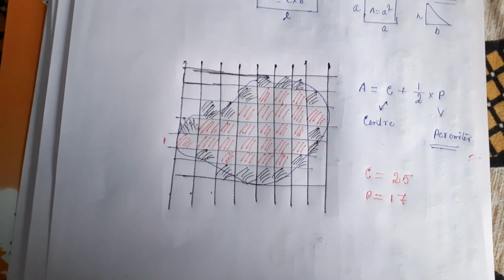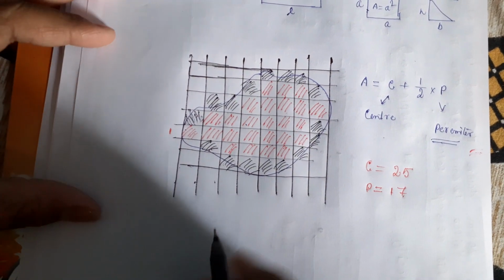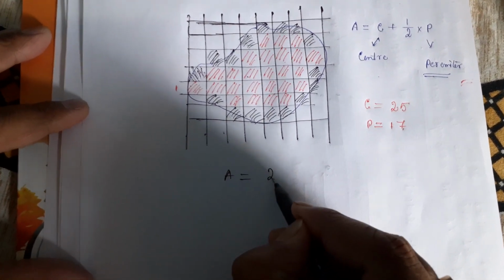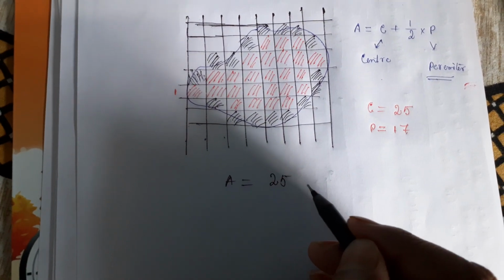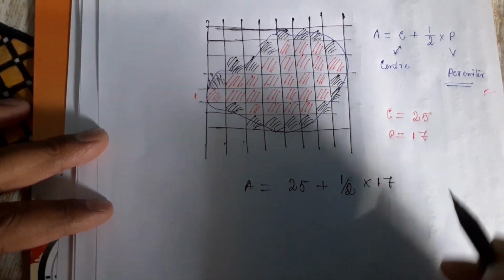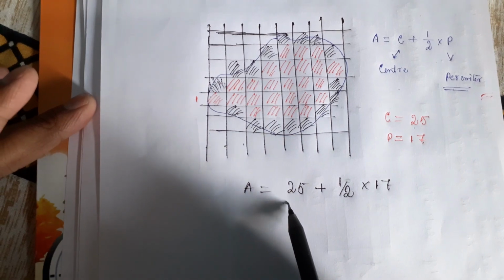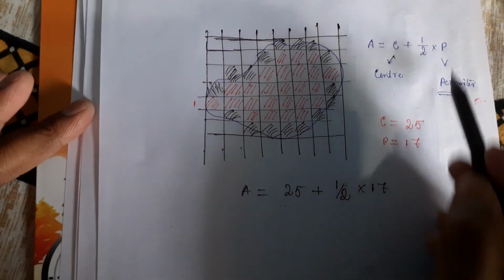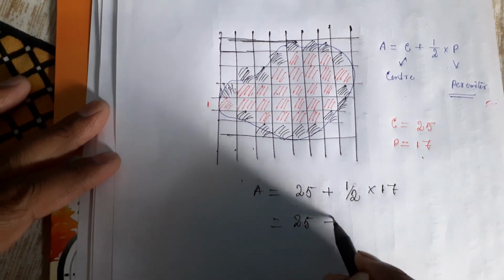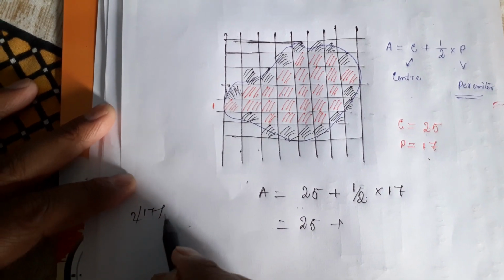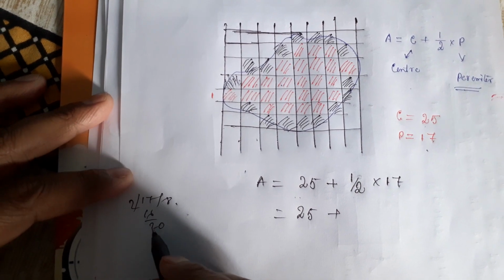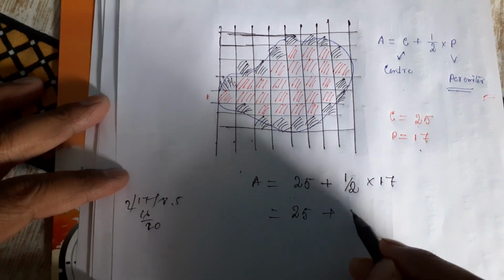So now we will put the values in the formula. The formula is area is equal to 25 plus half into 17. C is 25, so 25 here, and half into P means half into 17 here. If you calculate this value, 17 by 2 is 8.5.